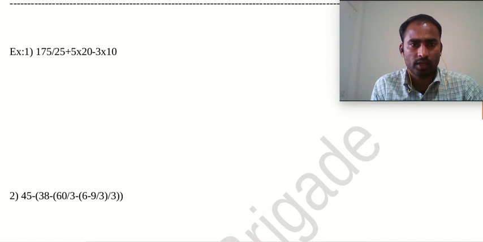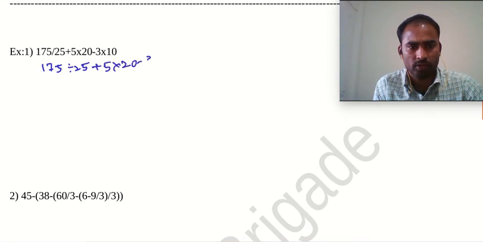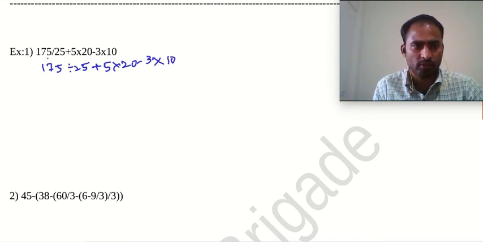Here I can write this problem: 175 divided by 25 plus 5 into 20 minus 3 into 10. First we give priority to brackets. Here we don't have any brackets. Then orders. Also in this problem we don't have any orders.